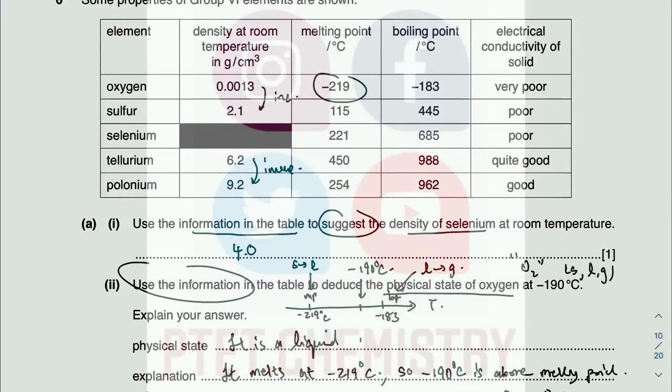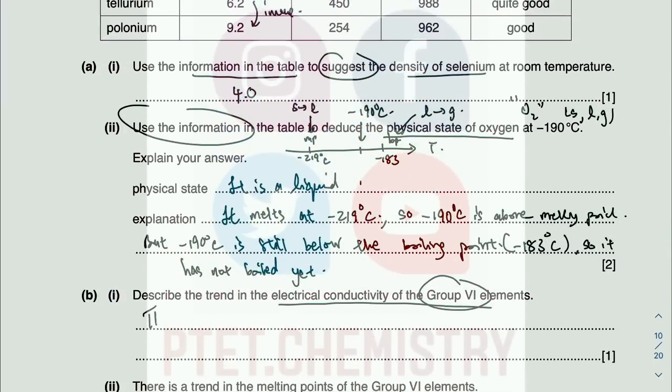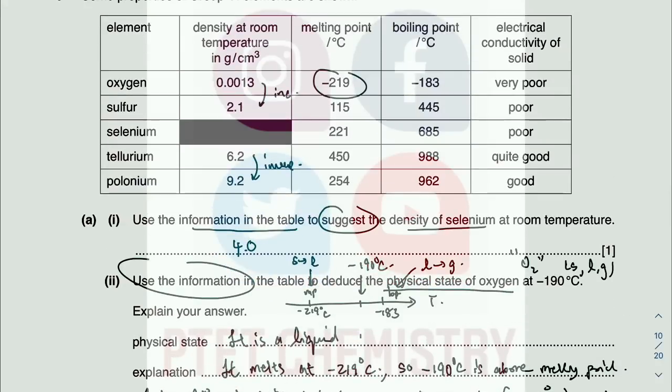Conductivity of group 6 elements. So what can you say? Describe the trend. Very poor, quite good, and good. So what you can say is that the conductivity actually gets better. So the electrical conductivity increases, or the electrical conductivity gets better down the group. Increases, we can say get better at conducting electricity down group 6. But essentially you can see the trend increases. There's the qualitative feel about it here.